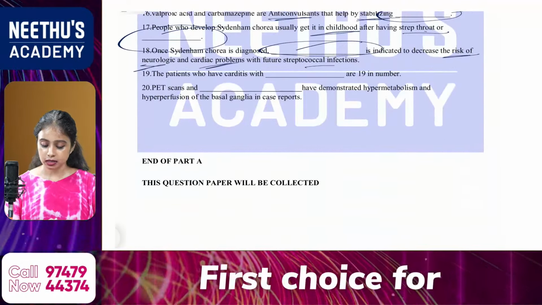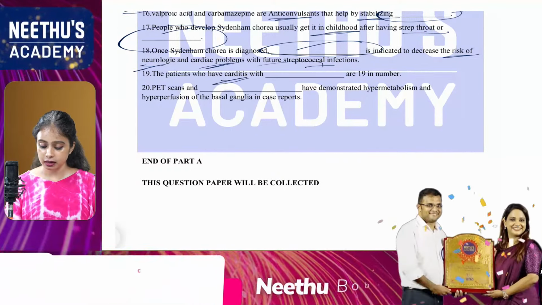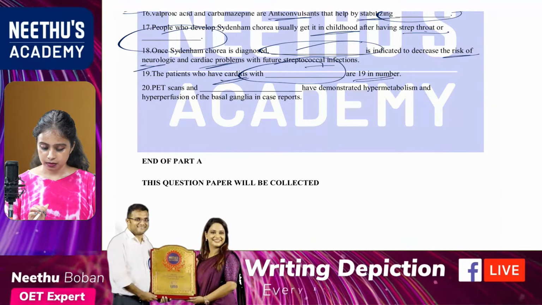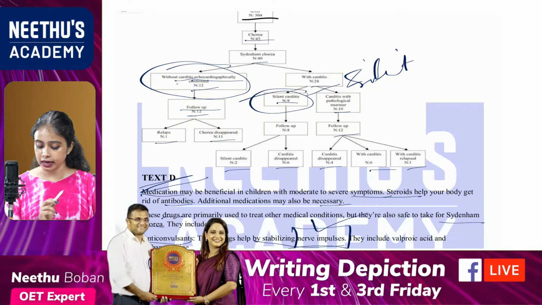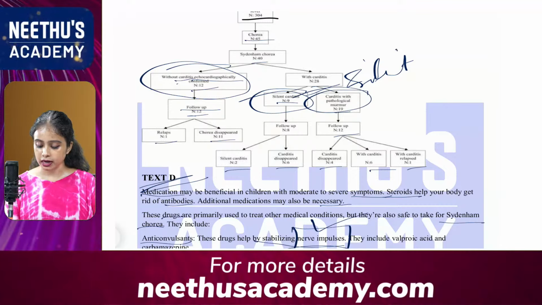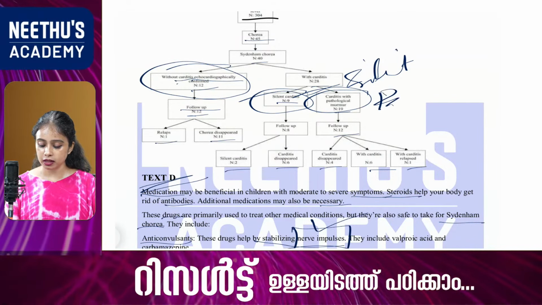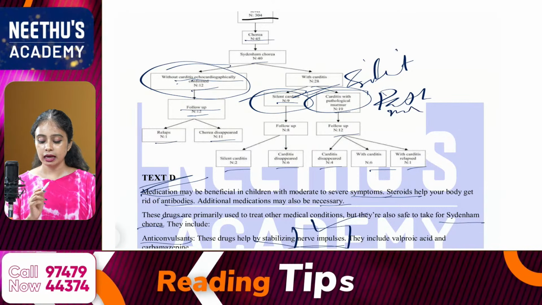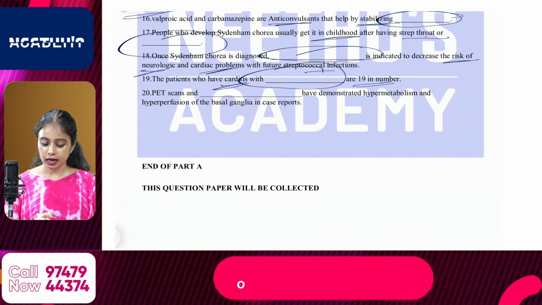Okay, the 19th one: the patients who have carditis with dash are 19 in number. Definitely in the study, so search for the number 19. Where is number 19 mentioned? Carditis is already mentioned in the question. The answer is pathological murmur. So the answer should be pathological murmur.